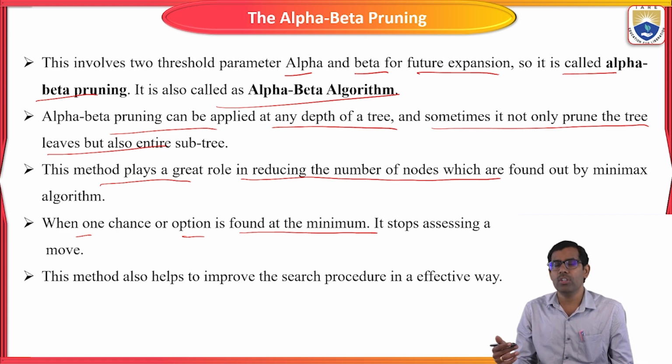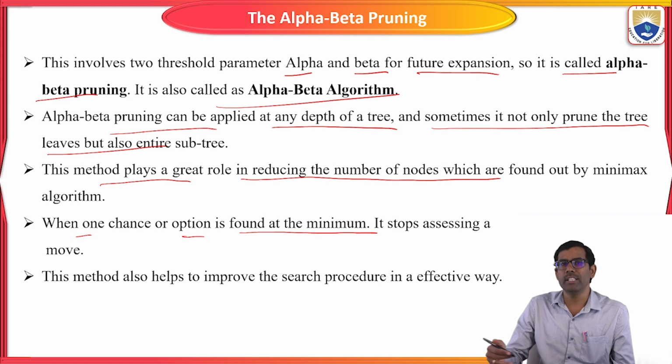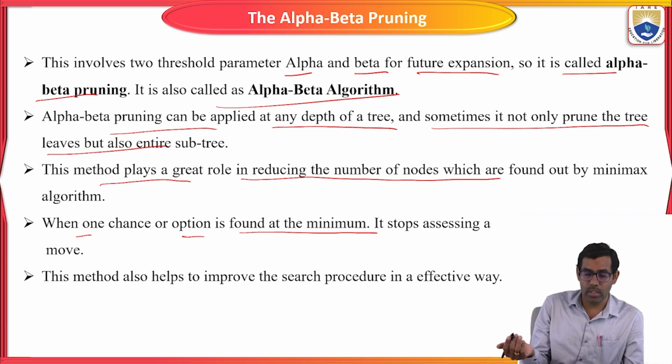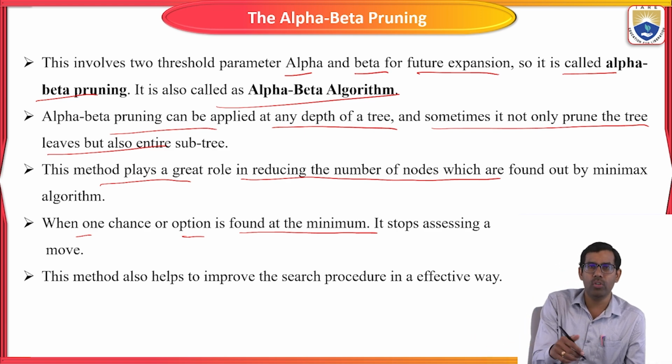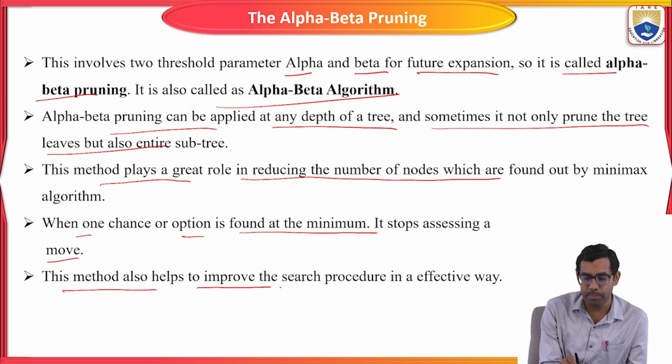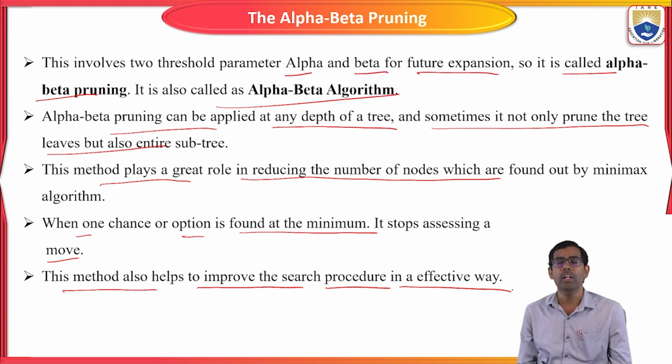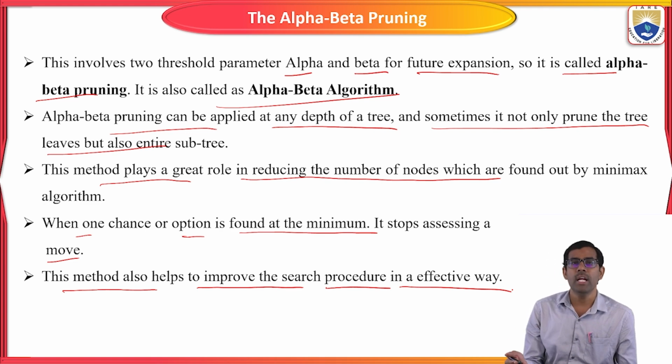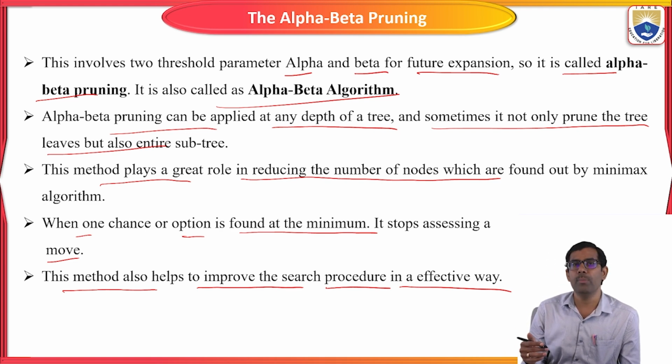Okay, when we get the chance to neglect that particular node using backtracking, we can stop accessing the particular nodes, right? So that's the concept of alpha beta pruning. This method also helps to improve the search procedure in an effective way. If it is so, it will come under the best case. The space and time complexity will also be very low.